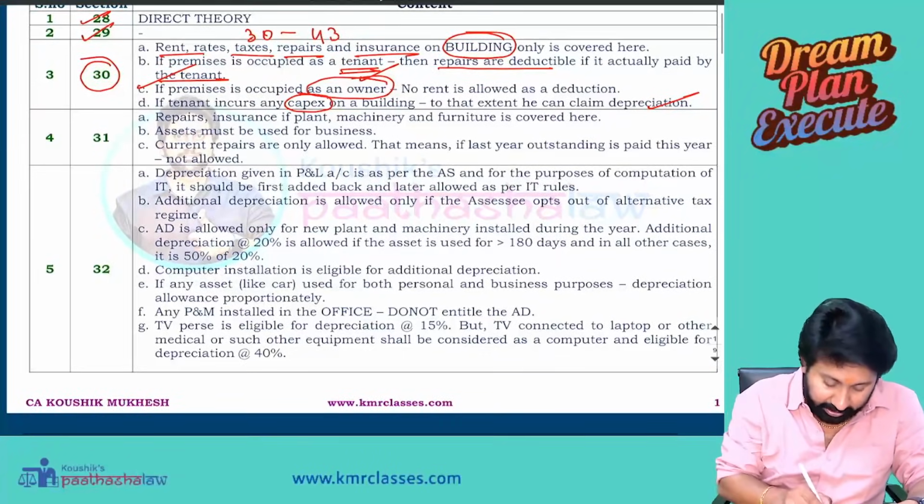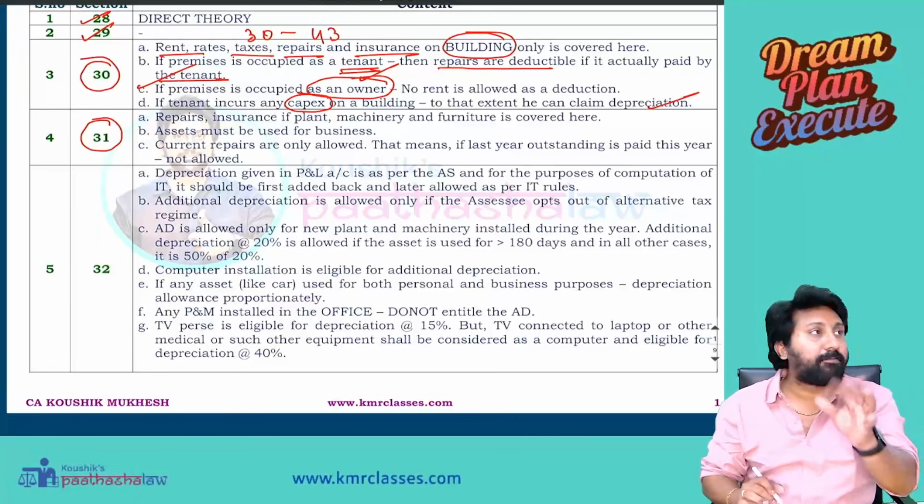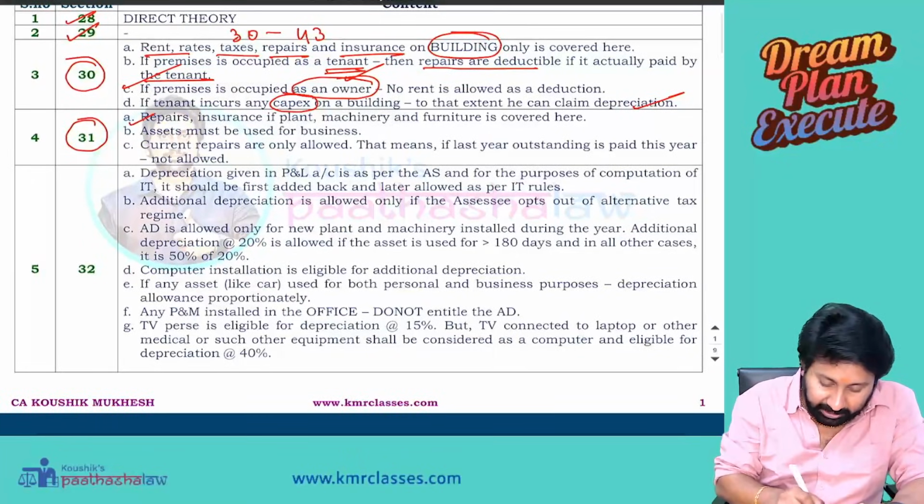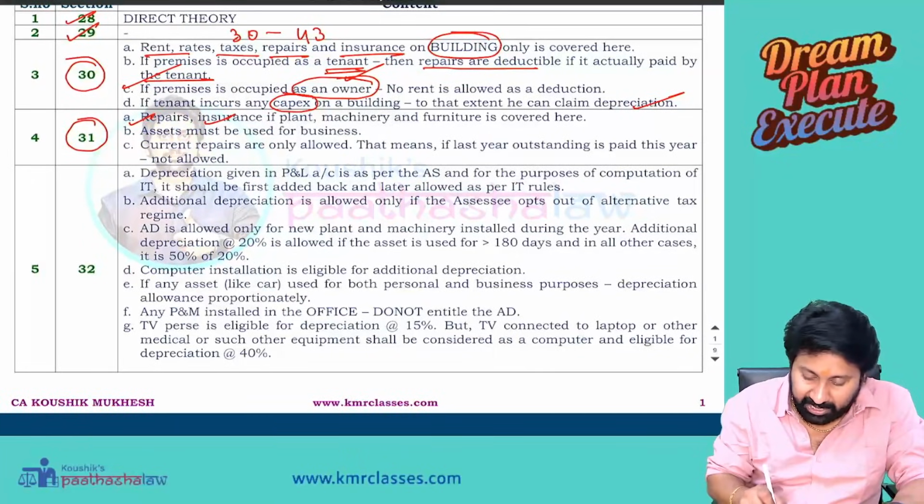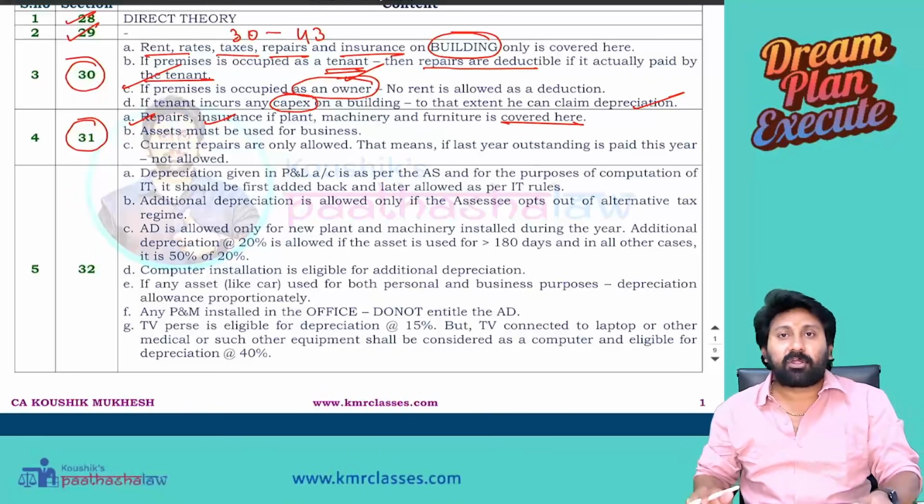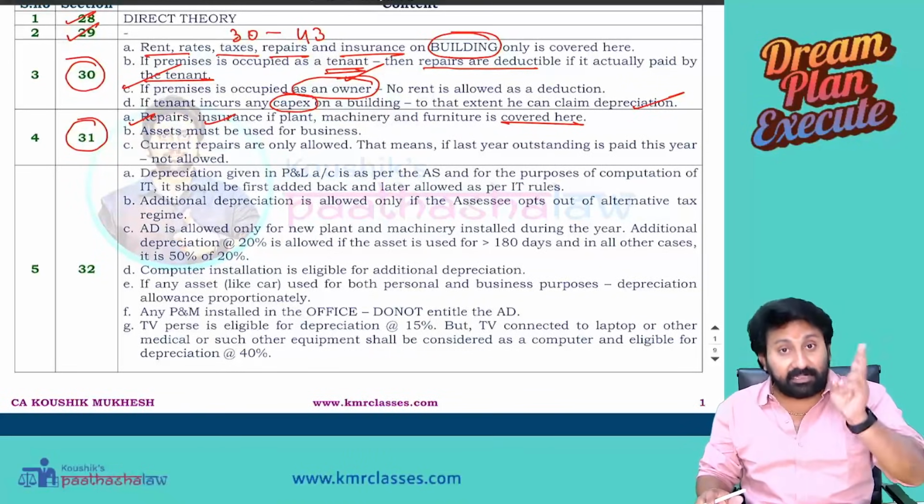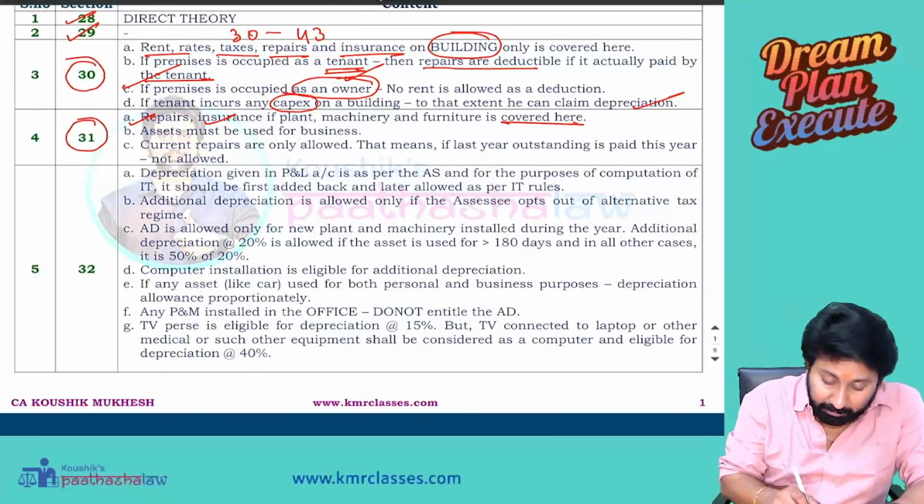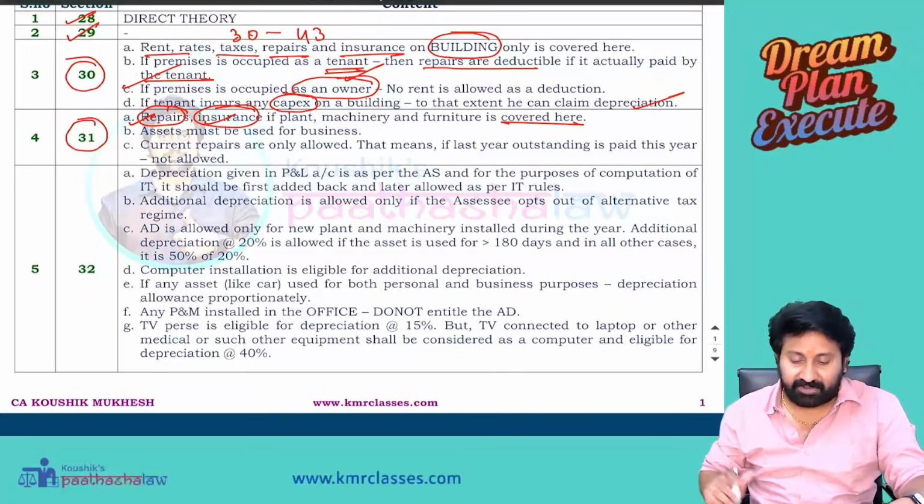Okay, next one. In section number 31, the most important adjustments. It covers repairs and insurance if plant and machinery is covered. Means what? Section 30 covers building, 31 covers plant and machinery, but only repairs and insurance is covered.